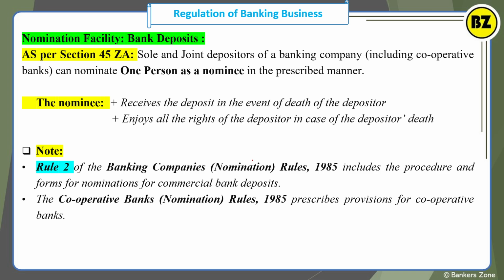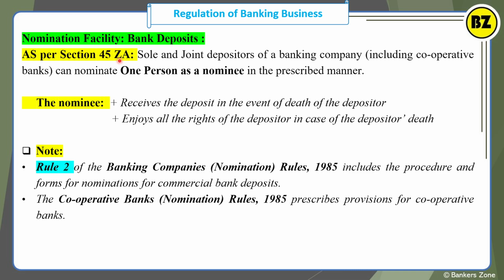Now let's talk about the nomination facility. See, when you are filling the form in the bank, you might have observed that when you fill the savings account nomination, right, at that time you have observed there is section 45ZA written. You can check it when you go to the bank tomorrow and are opening a savings account or current account. There is something regarding the nomination, and there they have mentioned section 45ZA, okay?